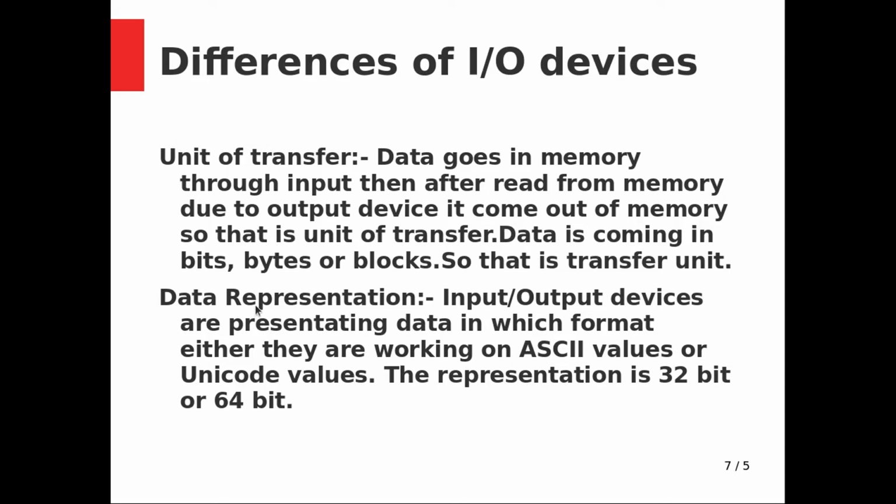And data representation. Input output devices are presenting data in which format? Either they are working on ASCII values or Unicode values. Unicode values means in Japanese it will be Japanese, in Russian it will be Russian, in Indian it will be Indian, and ASCII means American Standard Code for Information Interchange. The representation is in the form of 32 bit or 64 bit. Means 32 bit can be processed by the computer at one time, and 64 bit can be processed by the computer at one time. This is the basic representation of the data.